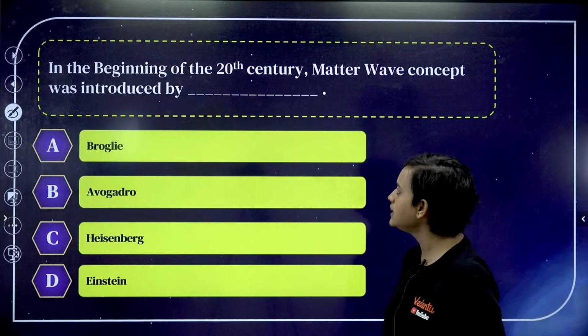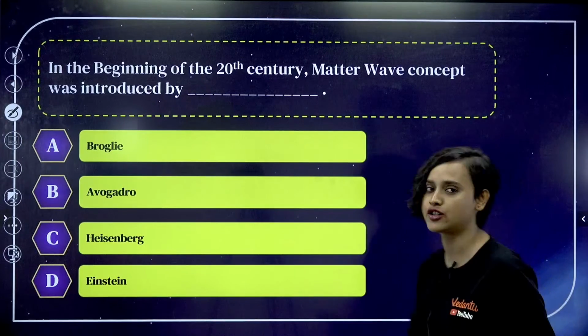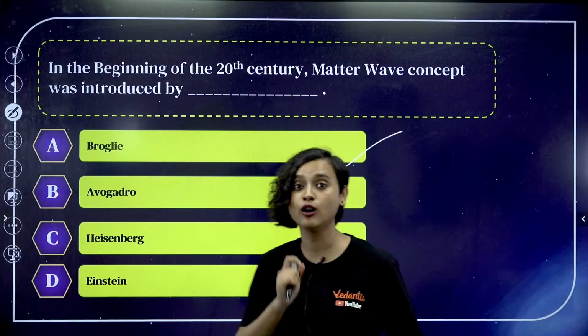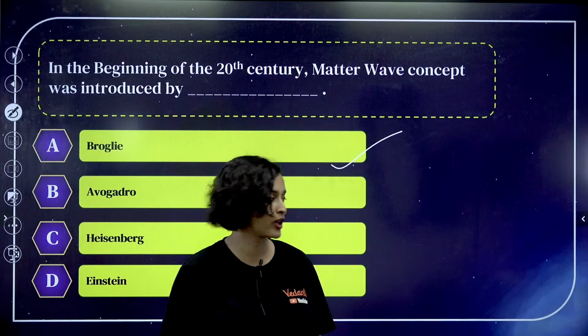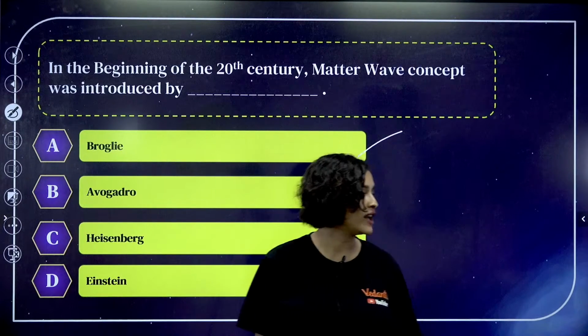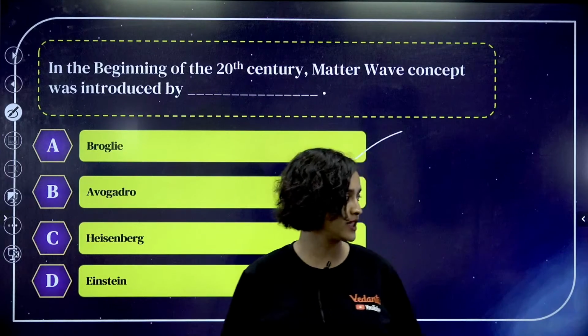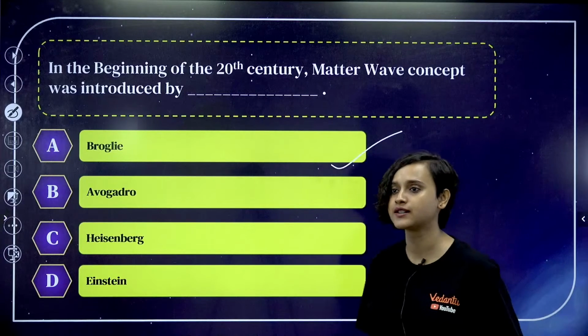Very good. In the beginning of the 20th century, matter wave concept was introduced by de Broglie. In India, a lot of people will say it wrongly. Okay. What's his name? De Broglie. Say it. De Broglie. Alright. You're going to focus on the reduced syllabus, obviously, okay?